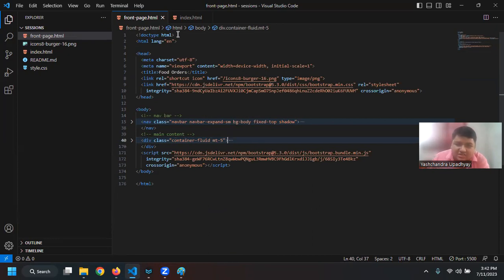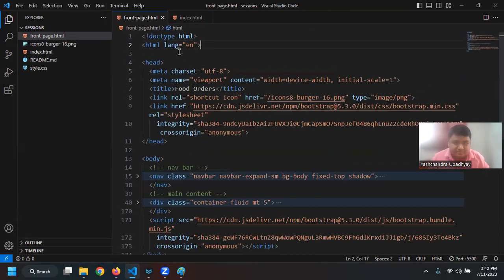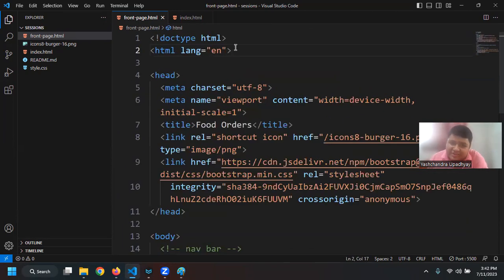So first is our structure, that is doctype HTML. Then I'm specifying the language in the root element, that is HTML, and I'm saying that the language I'm using is English. This is also important so that your browser knows you are using English.